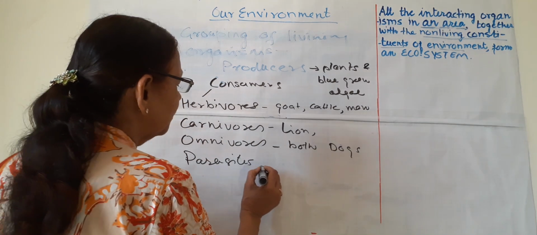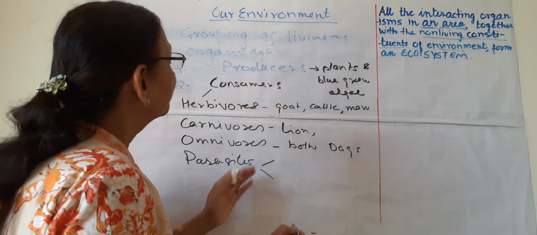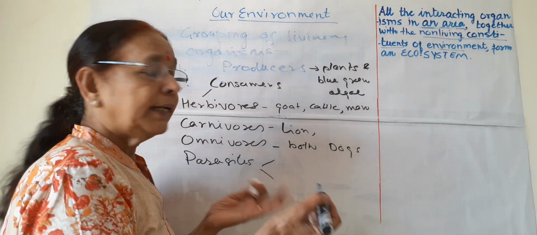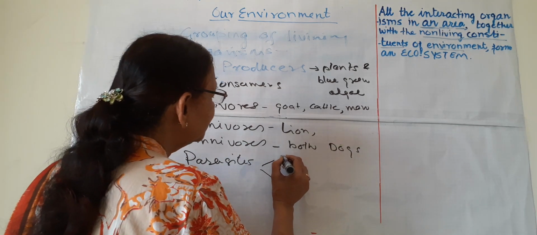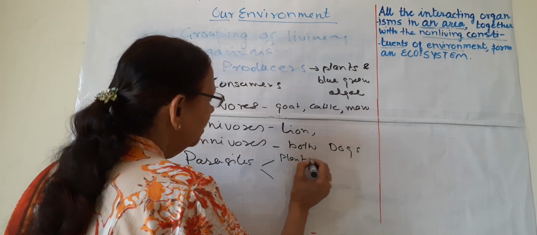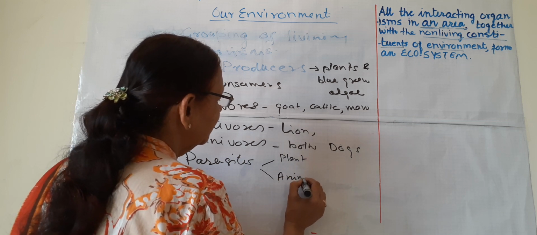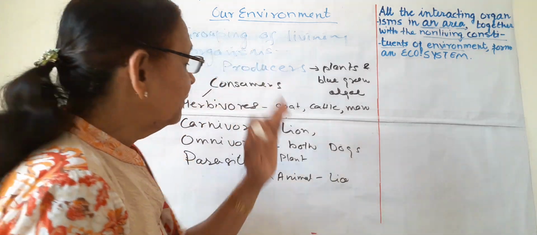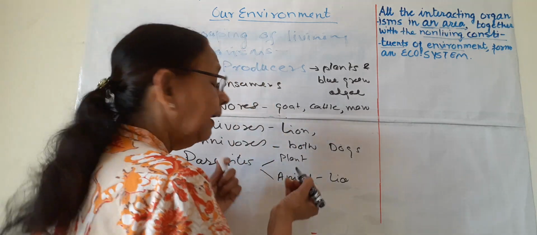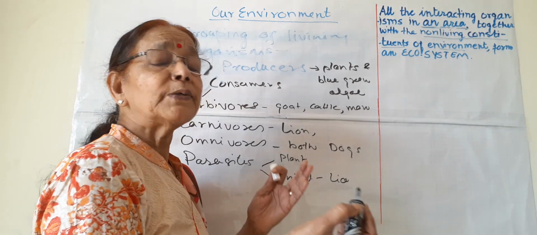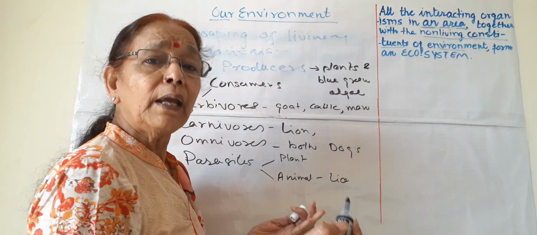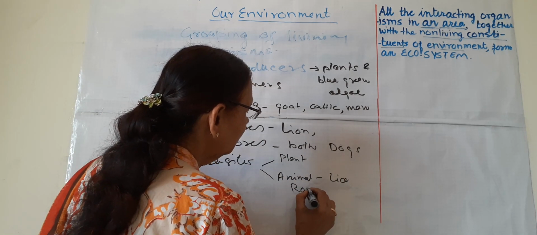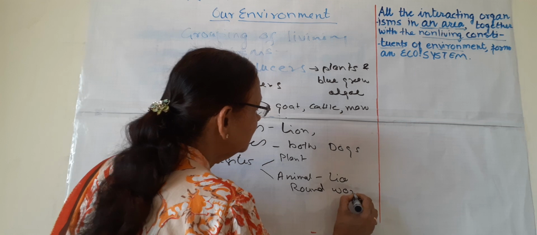And some parasites also depend upon these producers, directly or indirectly. Now these parasites may be plant parasites or they may be animal parasites. Animal parasites, all of you know, lice, which are in our hair or head. And we also have internal parasites in our body. You have read it in 9th class, like worms, roundworms, they are in our intestines.